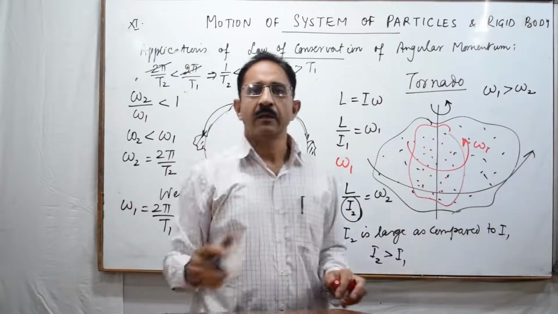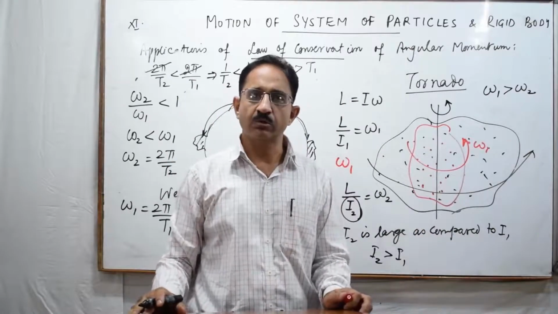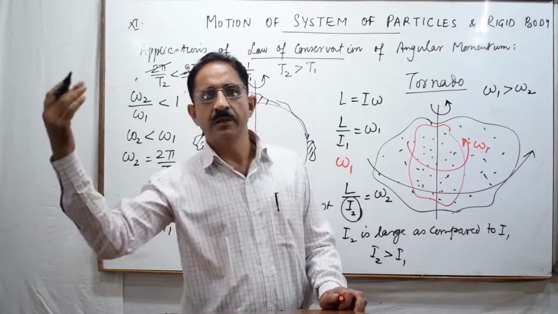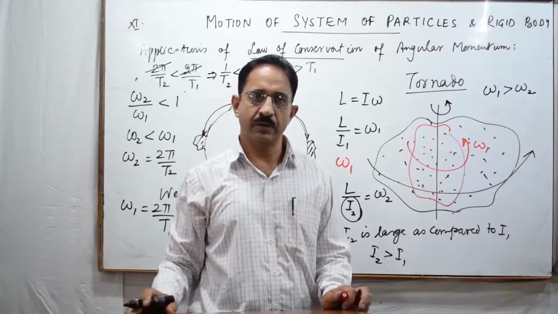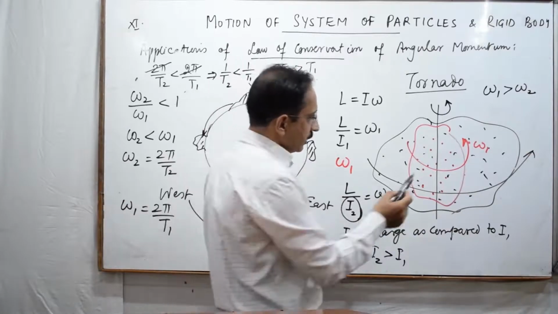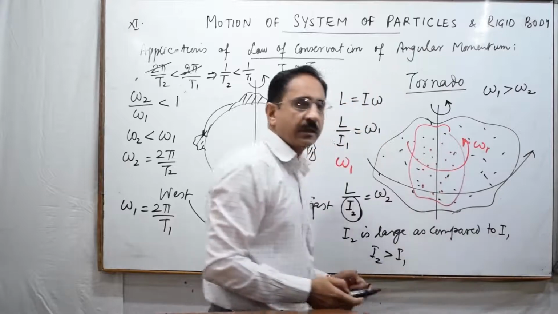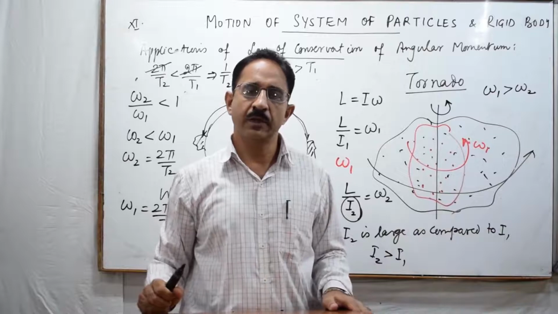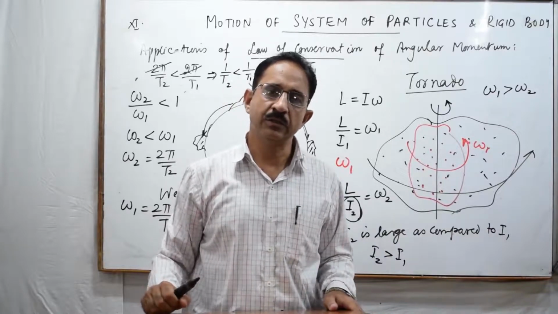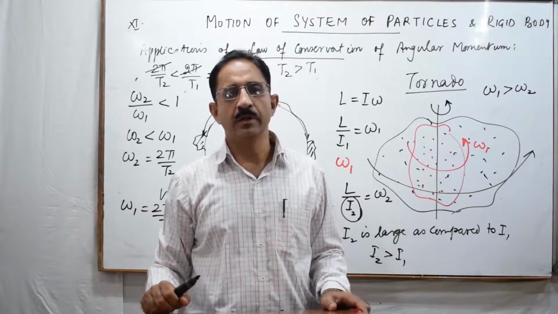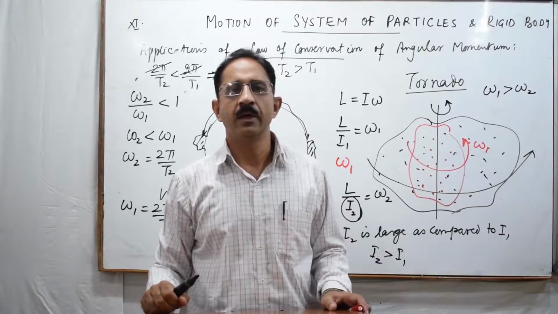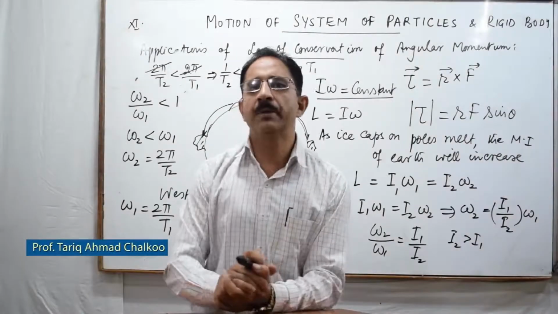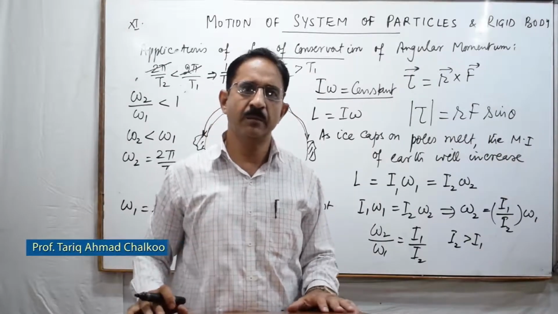The inner layers of air, which are close to the axis of rotation, move with a very high angular velocity, whereas the outer ones move with a lesser angular velocity. That means more danger is in this belt, because the air masses are rotating with a very high angular velocity. That way we see the motion of a tornado can be one of the applications of the law of conservation of angular momentum.